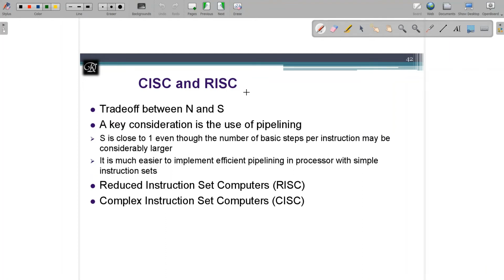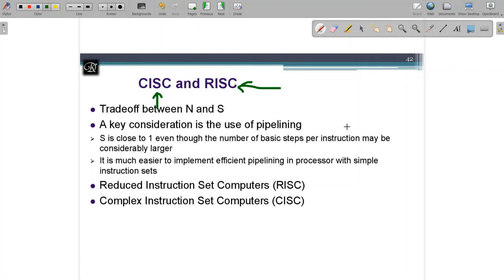Both have their own advantages and disadvantages. CISC supports a larger number of instructions. RISC supports a limited number of instructions. For example, our computers are designed with the CISC, complex instruction set computer, architecture. Our mobiles are designed with RISC, reduced instruction set computers. These processors are designed this way because we need complex instructions which should support multiple operations.